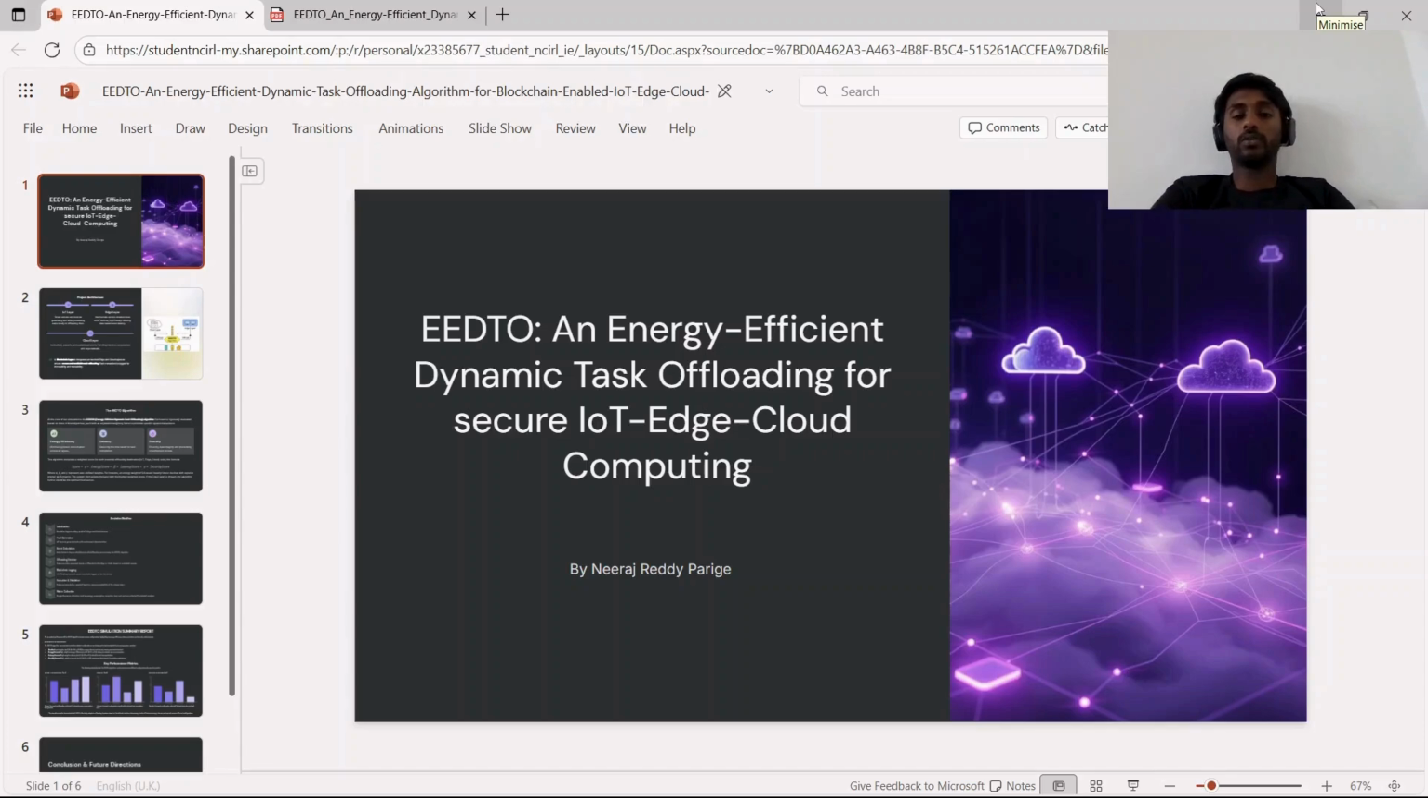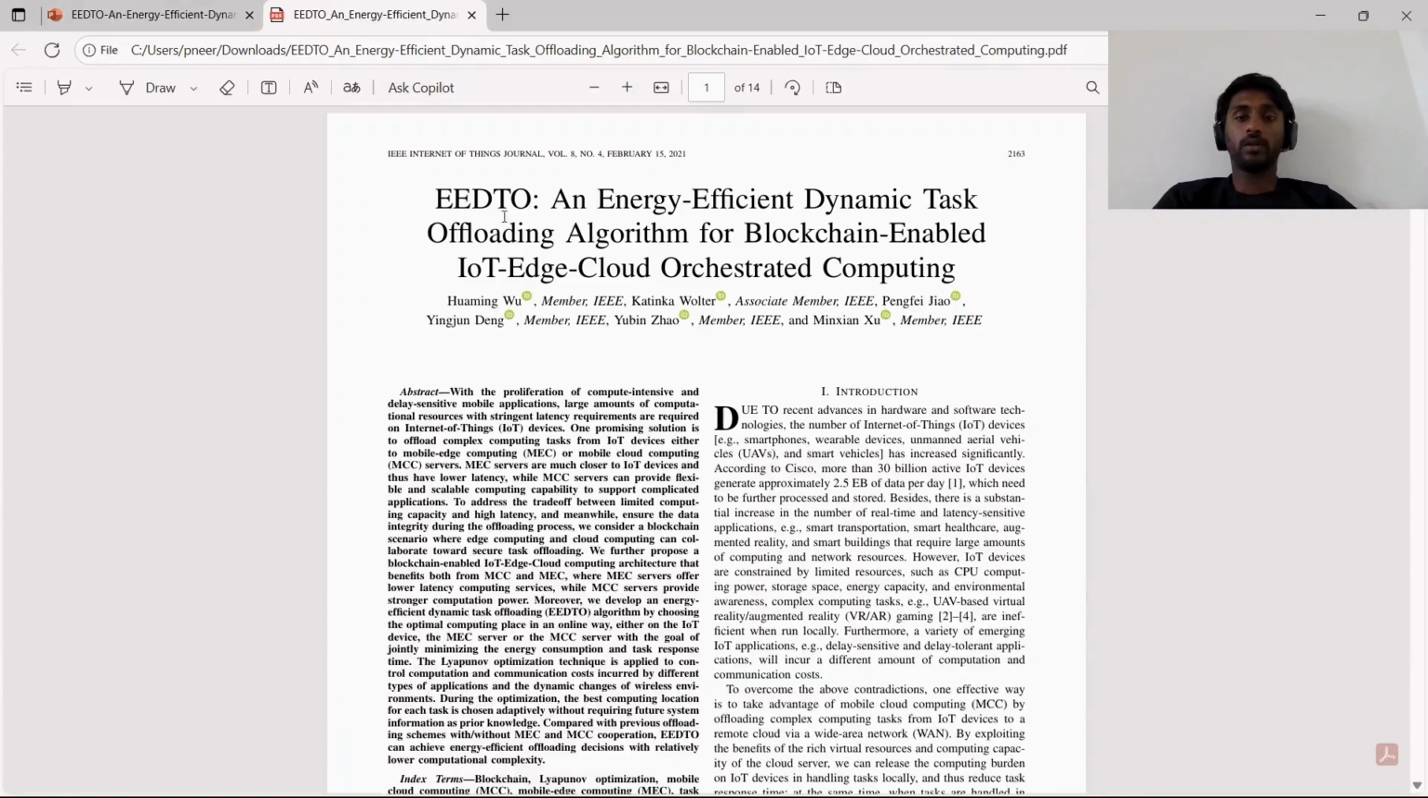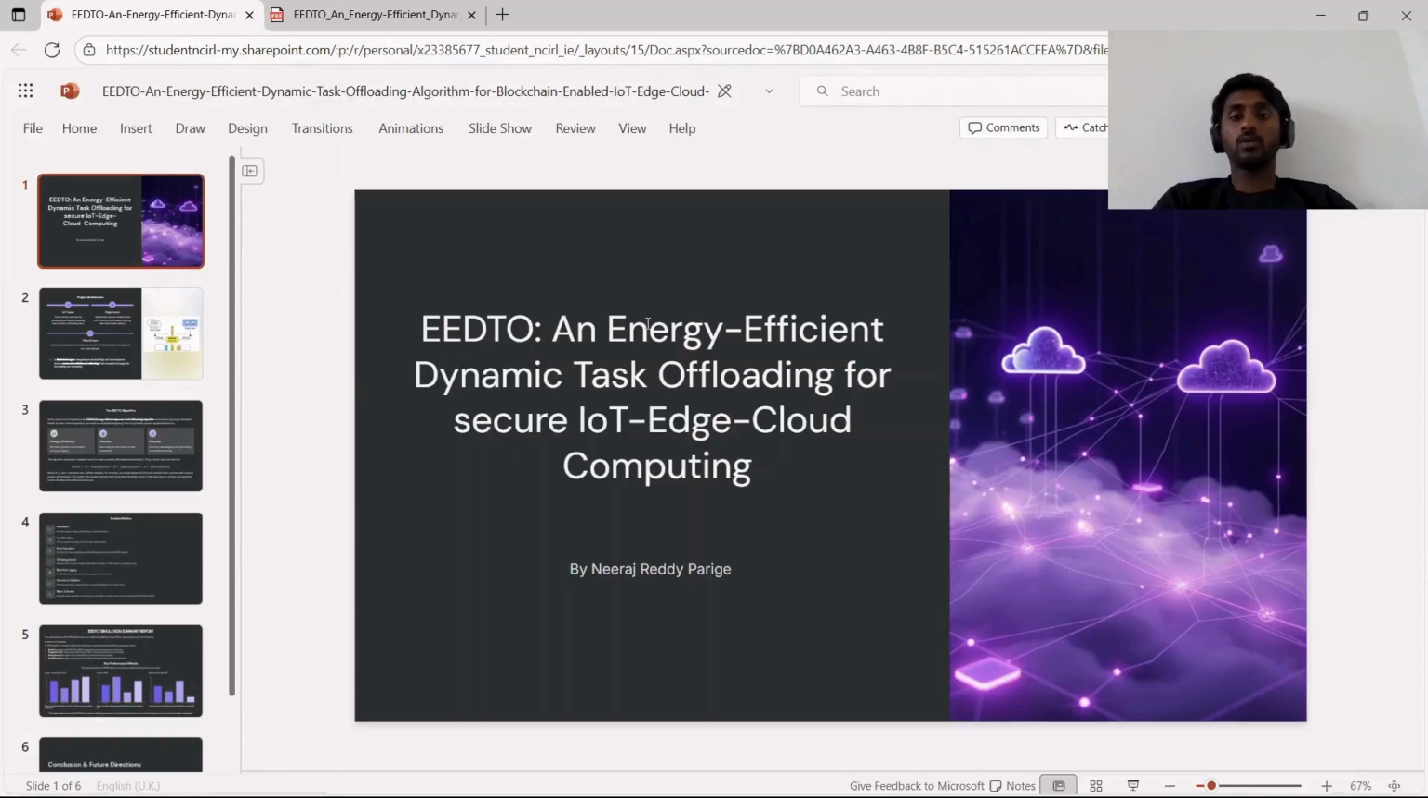Today I'm going to present my fog and edge project titled Energy Efficient Dynamic Task Offloading for Secure IoT Edge Cloud Computing. My project is based on a journal paper titled EEDTO Algorithm for Blockchain Enabled IoT Edge Cloud Orchestrated Computing. Before that, let's see what IoT devices are.